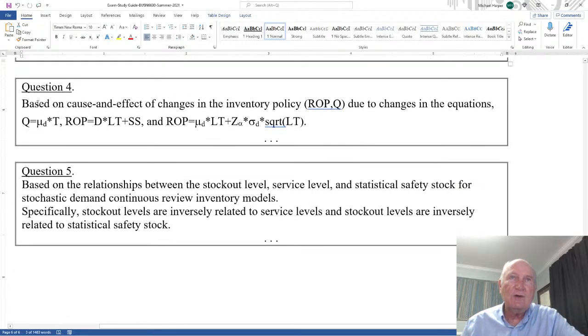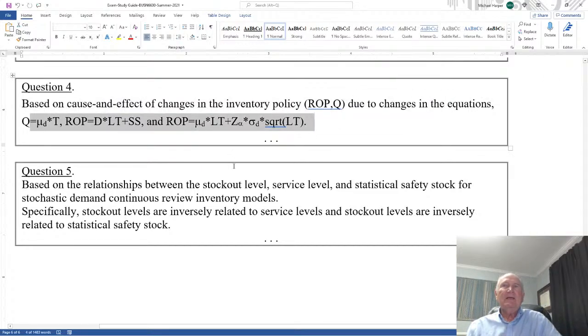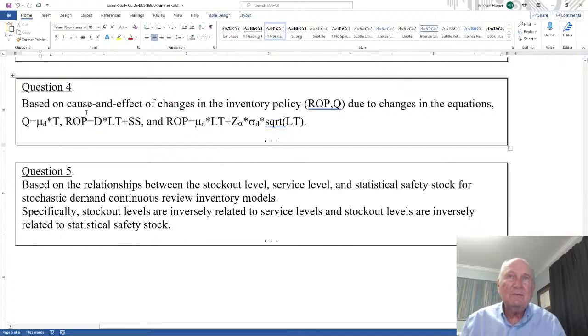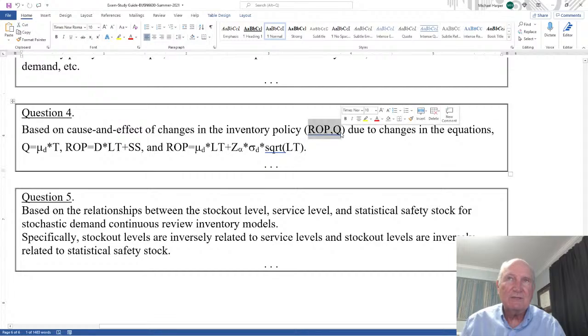Question 4 is based on cause and effect changes in the inventory policy due to changes in these equations. On this one, I'm giving you numbers. If everything remains constant except the lead time changes, how does that change the inventory policy? If everything is constant except the variability changes, how does that change the inventory policy?